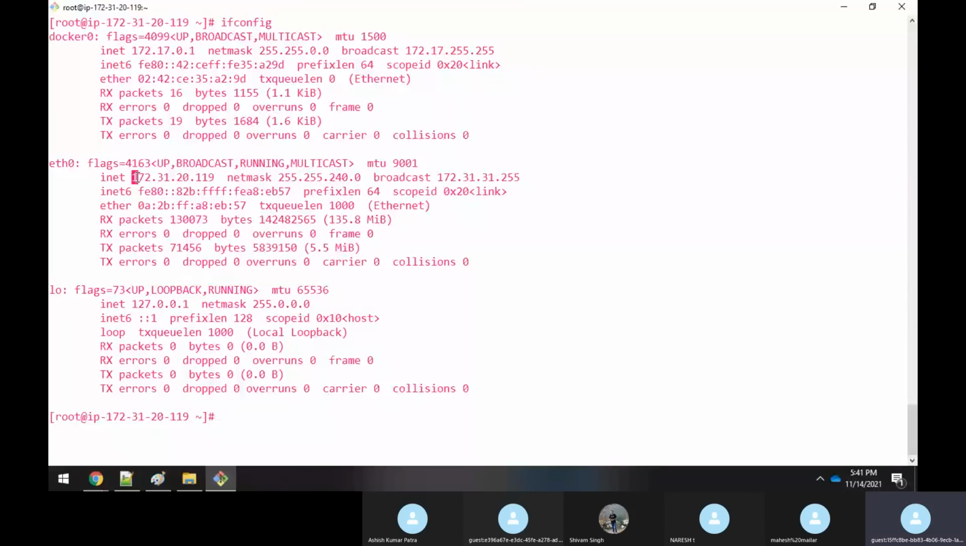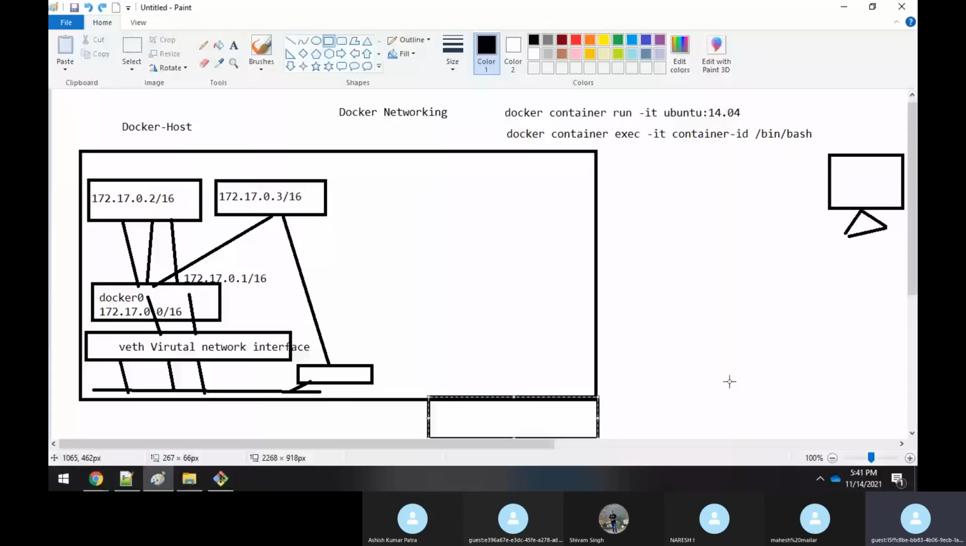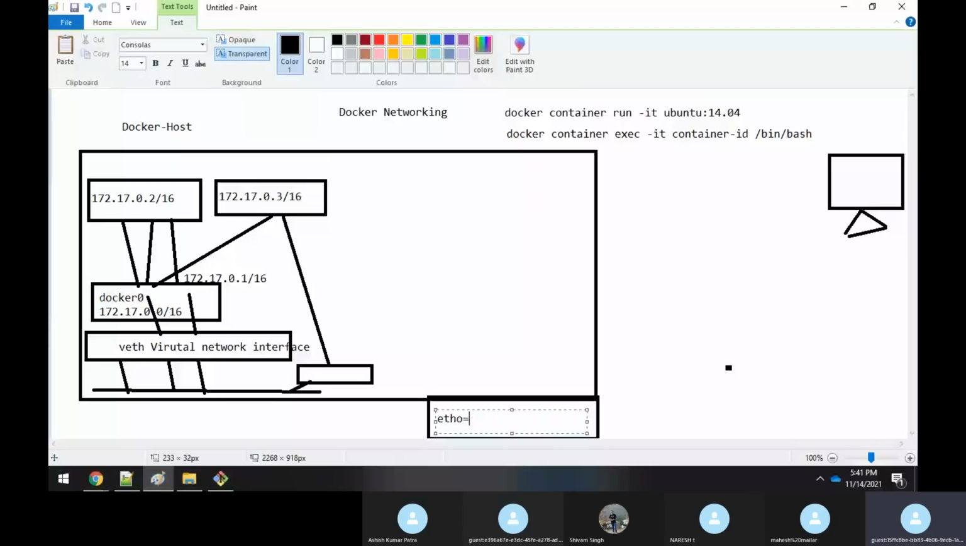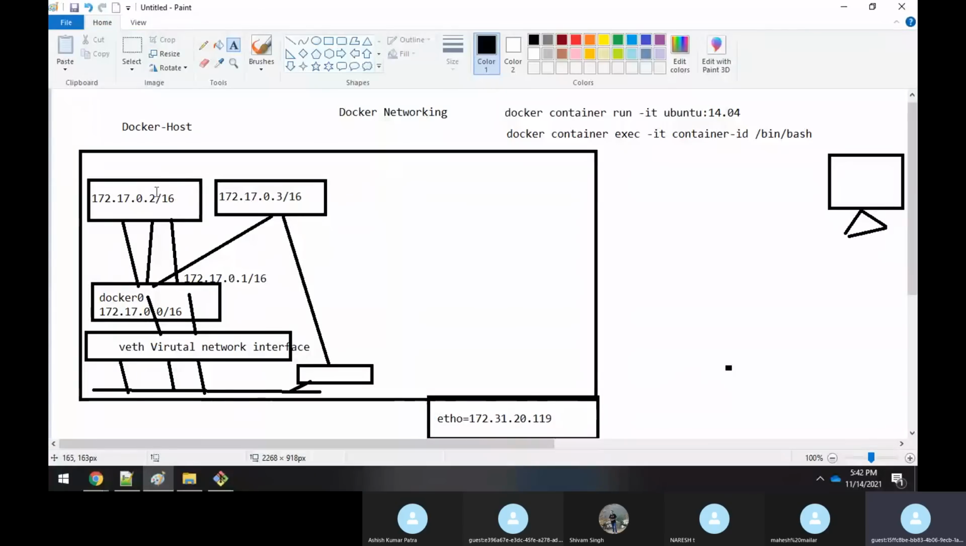So here what is happening is that the eth0 IP address is 172.17.31.20.119, right? Now, whenever you want to connect to your Docker container, which is running from the outside world, the machine has to hit this IP address. But when it hits the IP address, whatever application is running, only that application can the outside machine access.